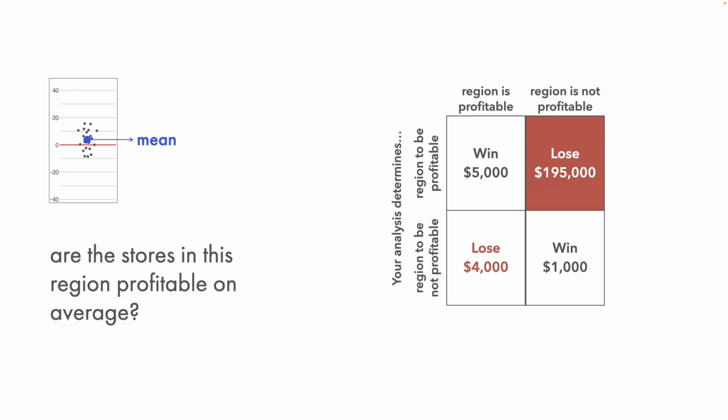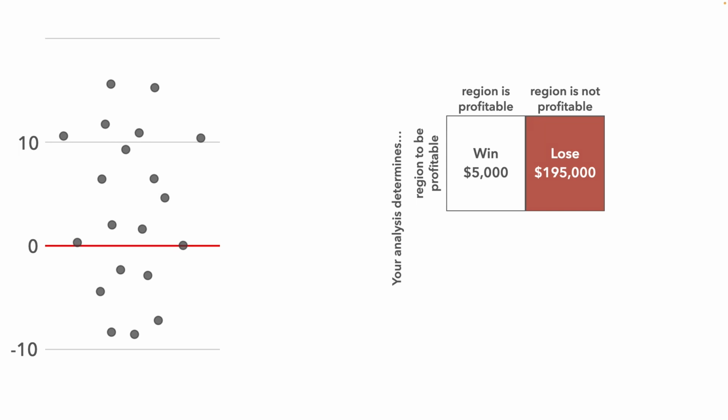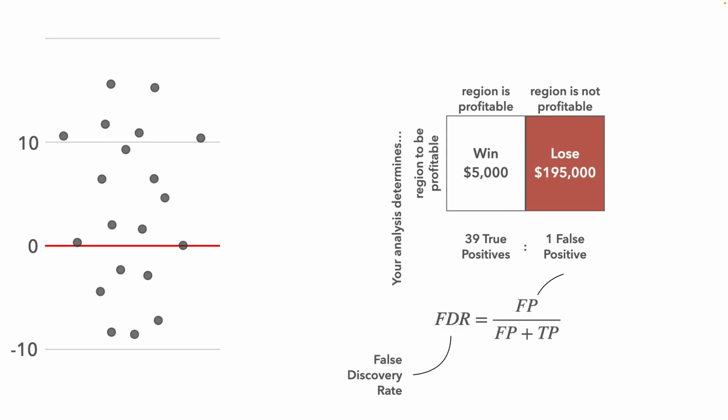Going back to the question of profitability, will you still say that the stores in this region are profitable on average? Let us examine this scenario more closely. Under the current incentive structure, the cost of one false positive is the same as the gain from 39 true positives. Thus, we can define the false discovery rate, which is the ratio of the total number of false positives to the total number of discoveries, which is false positives plus true positives. In order to optimize for this incentive structure, we need the false discovery rate to be less than 0.025.